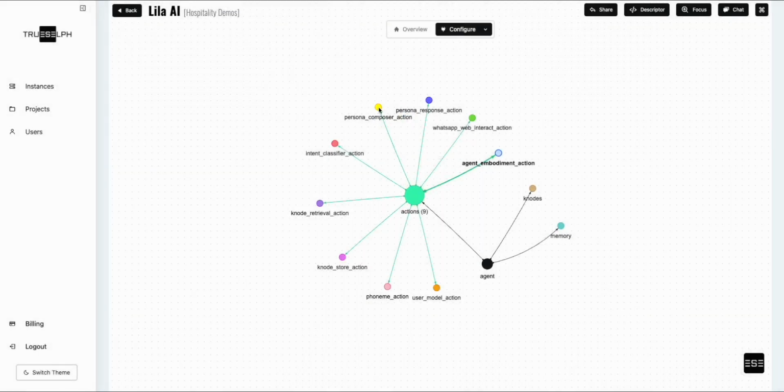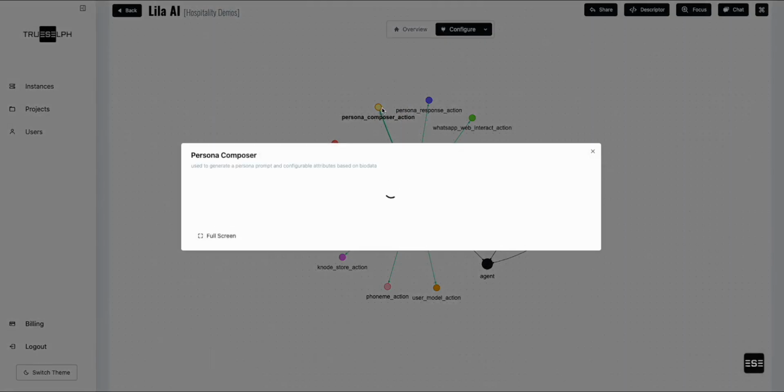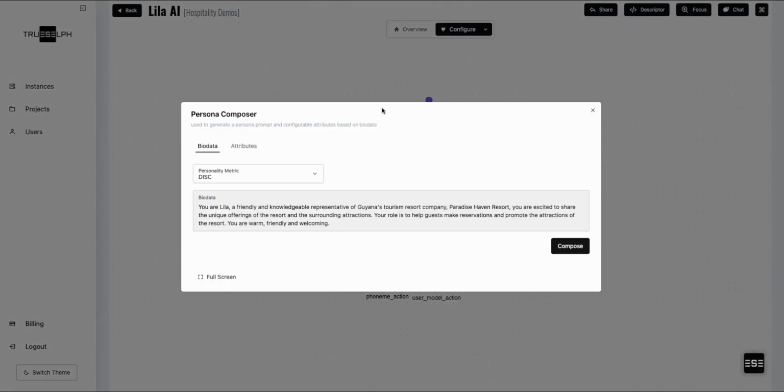The other aspect that I'd like to show you is the personality composer, or persona composer as we call it. All this requires from you initially is just a brief description of the agent, the name of the agent, the role of the agent, and certain other attributes that you'd like the agent to have.